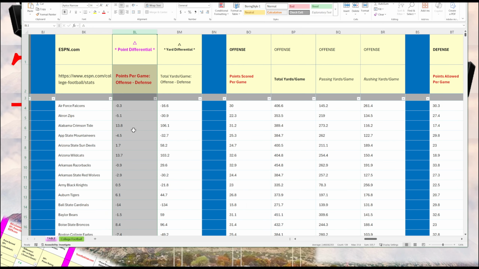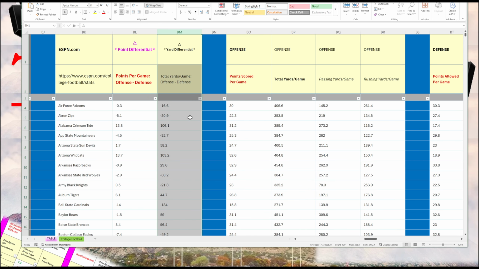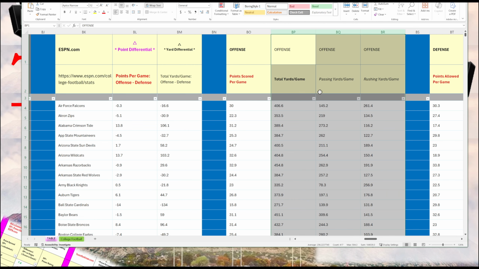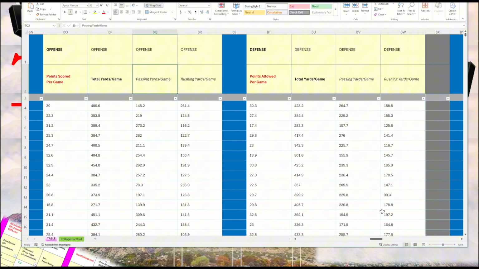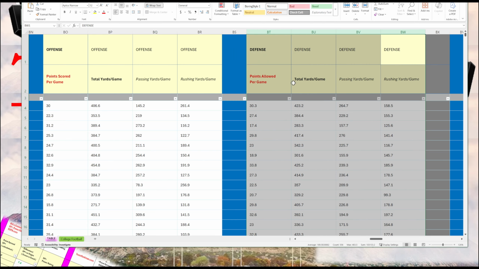Here I have the point differential, and that's the points scored per game minus points allowed per game, offense minus defense. I also include yard differential. That's total yards gained per game minus total yards allowed by the defense per game. Then we have the offense, which is points per game, and offense yards per game, also broken down by passing and rushing, and then the same information on the defensive side.